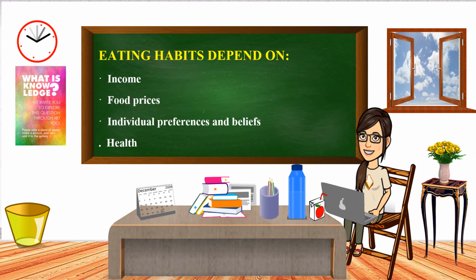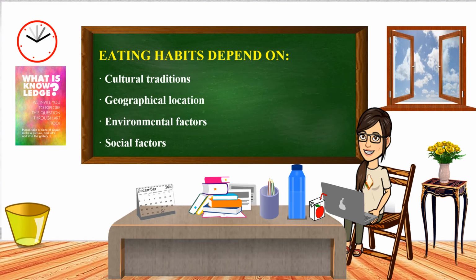Our eating habits depend on various factors such as income, food prices, health, individual preferences and beliefs, cultural traditions, geographical locations, environmental and social factors. Going further to elaborate a few, income and prices is related to the money which we can spend.